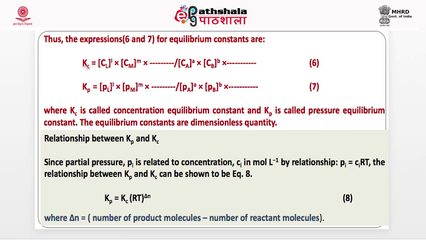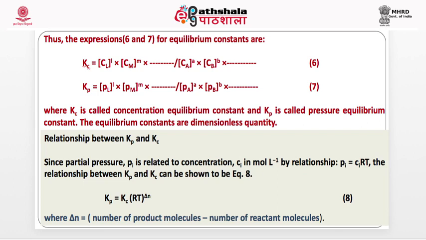But we remember that pressure P equals nRT upon V, so P equals CRT. So pressure is proportional to concentration. So you will get a value of K, but the numerical value will be different. If the concentration unit is C, then this is the expression, Kc.